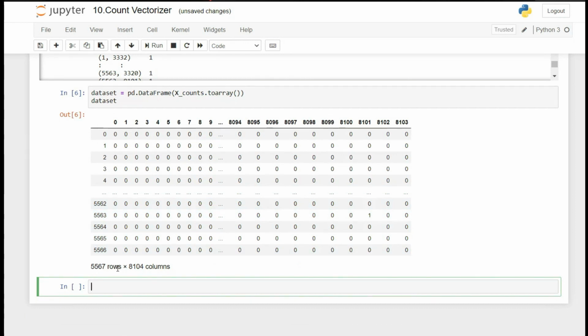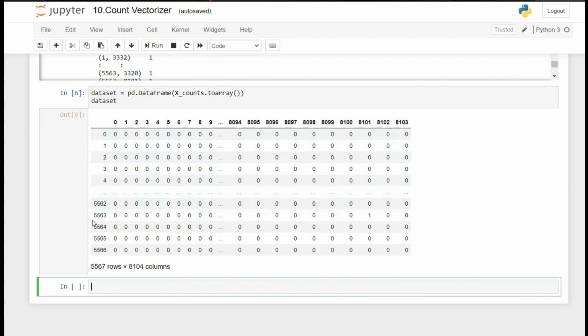We have 5567 rows by 8104 columns. The rows are each of the text data and the columns are each of the words, guys. Here you can see that 0 means that this word does not occur in that text. Here the dots represent the remaining words. Like here in row 5563, we can see that this word occurs one time.